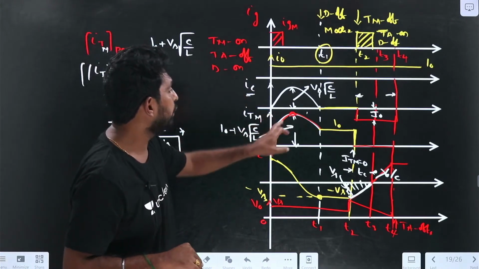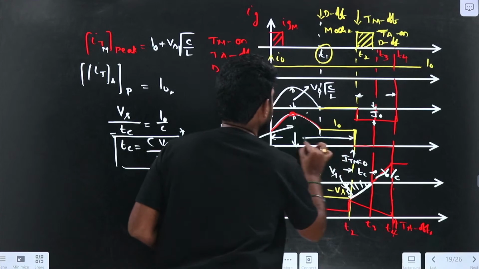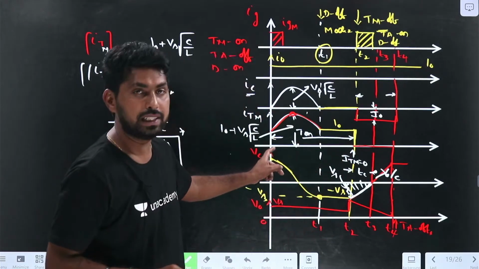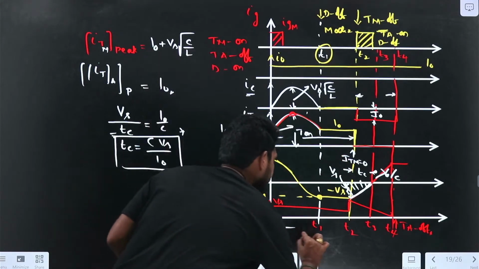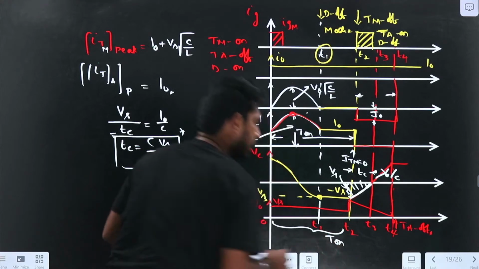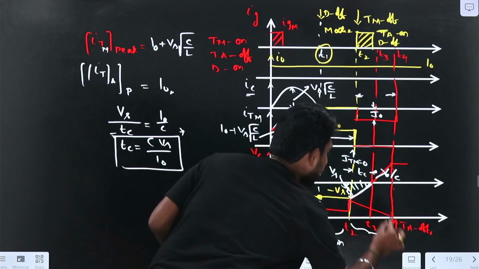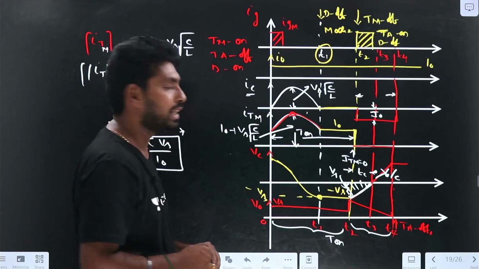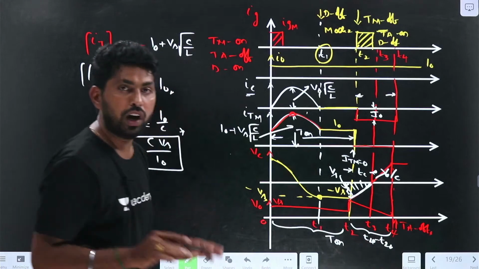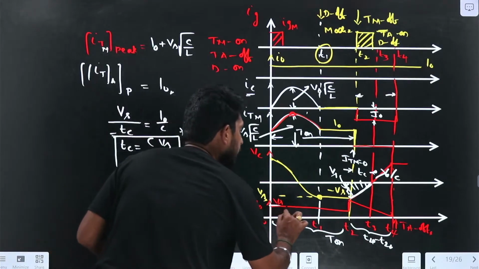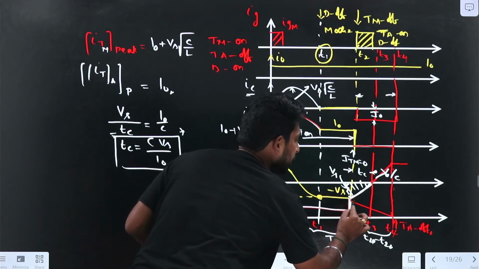From here to here, we can call it the turn-on time of the device. The main thyristor is on for this period, 0 to T2, so we can take it as the T on period, the on time of the thyristor. And this period we can take as T4 minus T2. Now the output voltage waveform is Vs up to here, and it is a triangle, forming a triangle from here to here.